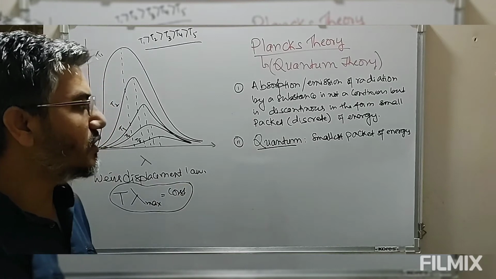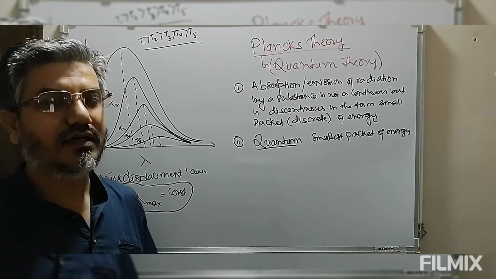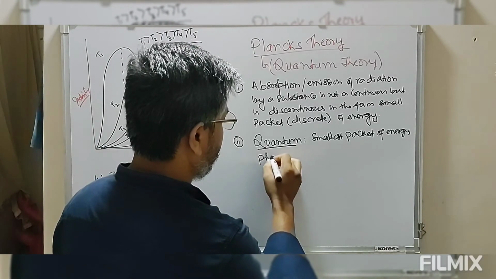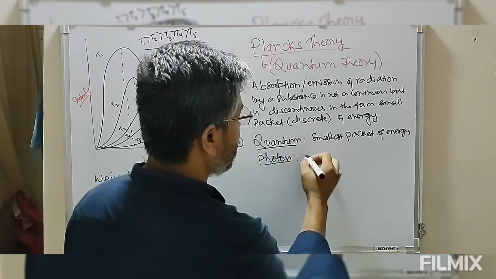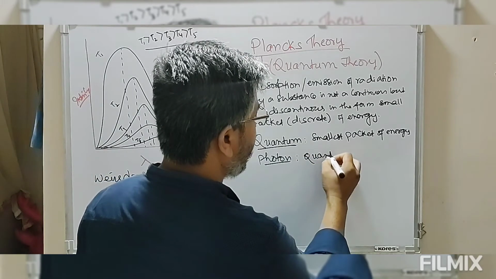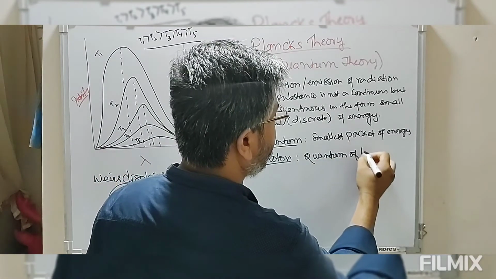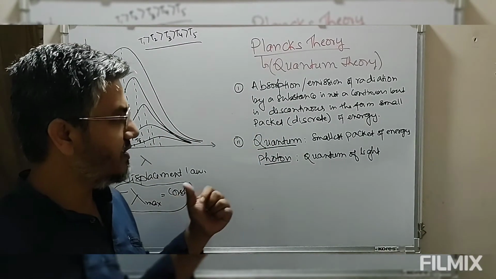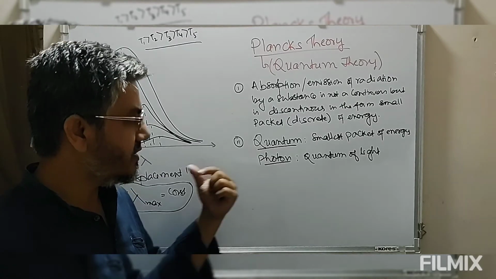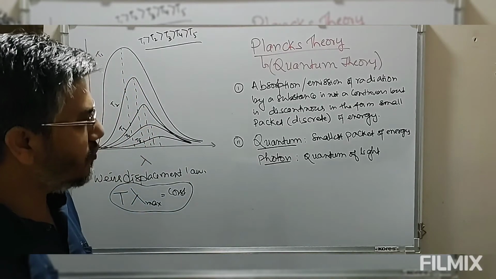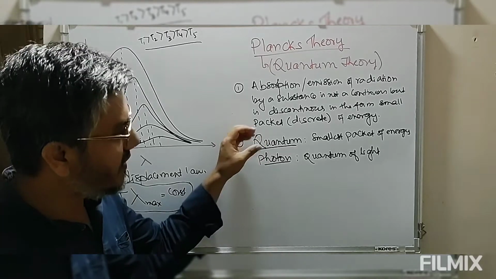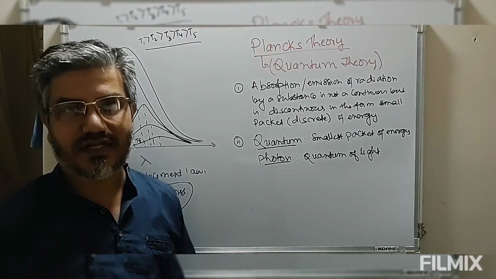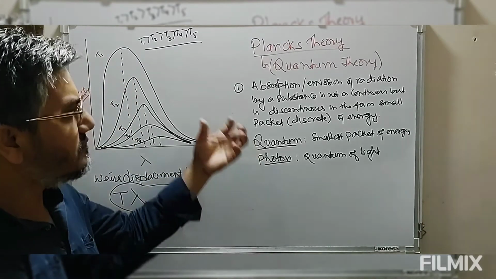And in case of light, this quantum is known as a photon. Photon is the quantum of light. Quantum is the general term, meaning the smallest packet of energy that could be absorbed or radiated by the substance.